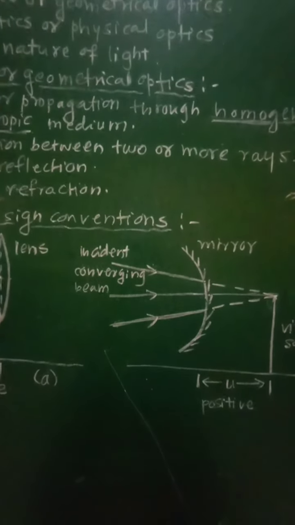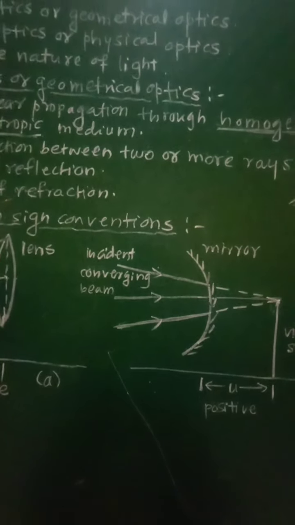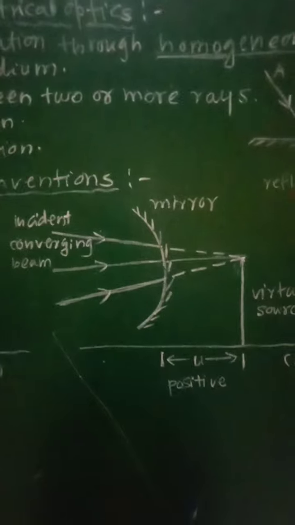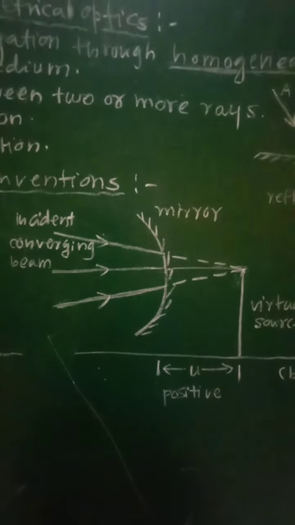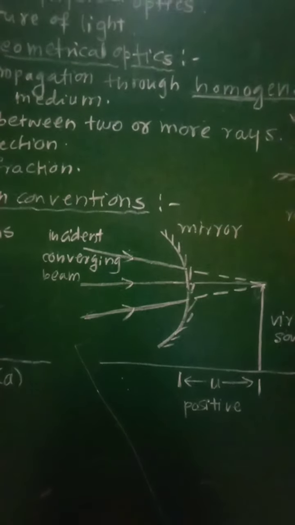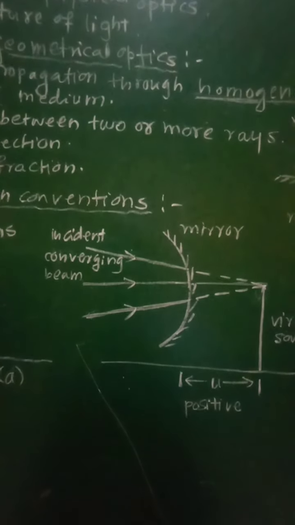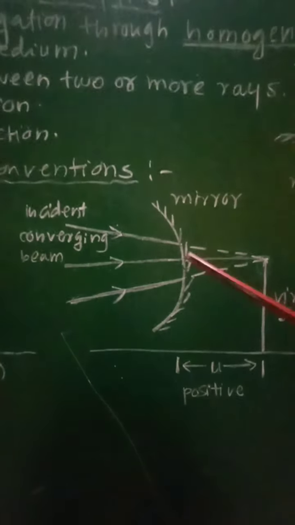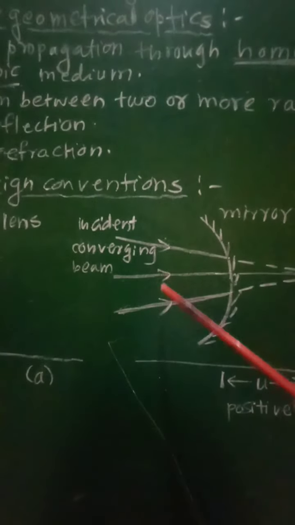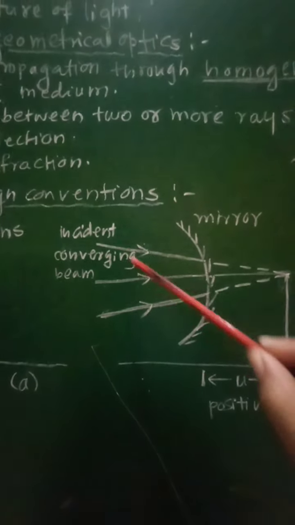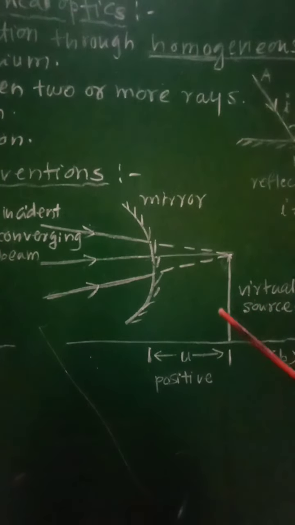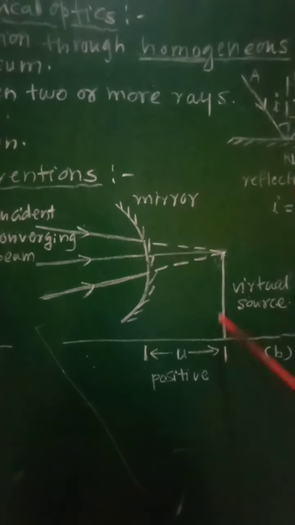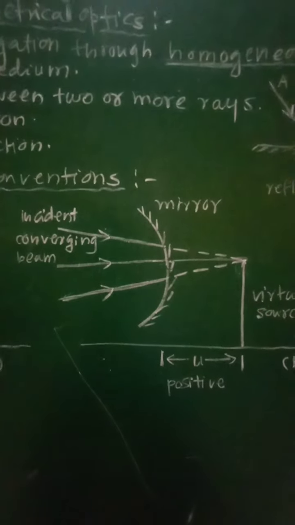On the other hand, a converging beam of light will represent a virtual point object. So in this second diagram B, this represents the converging beam. All these rays are converging, and therefore here there will be a virtual point source of light.